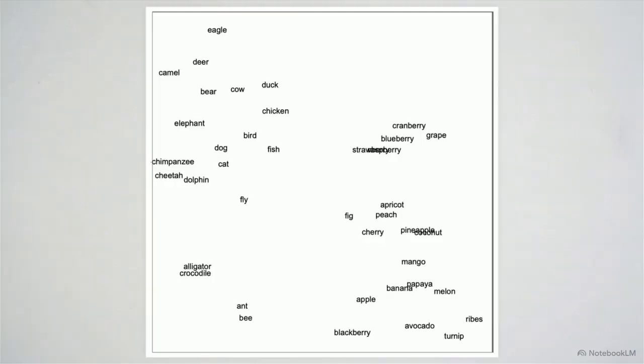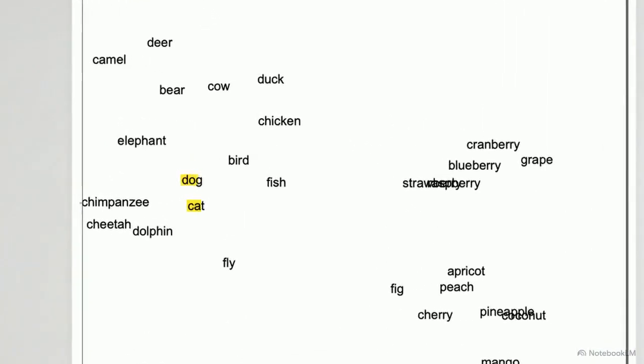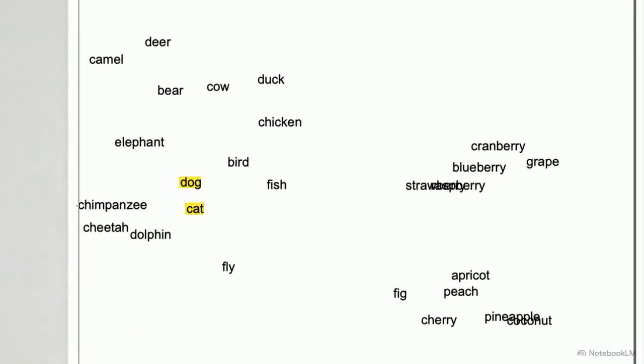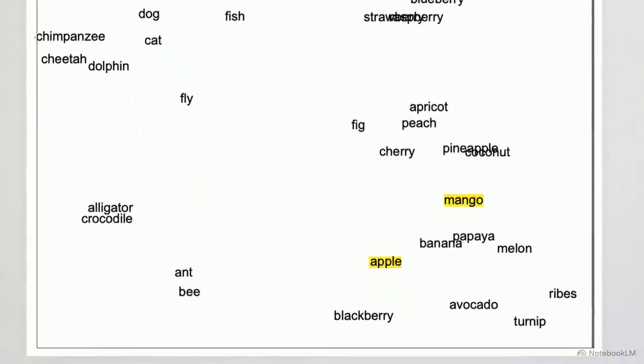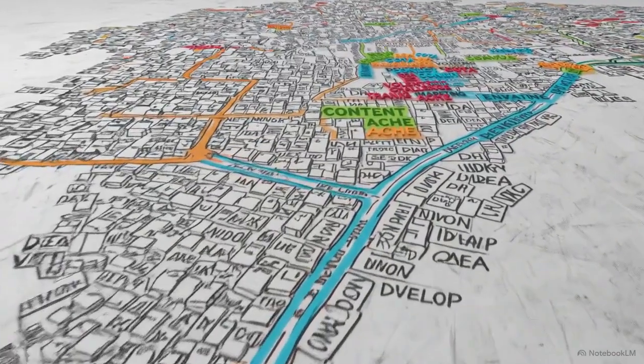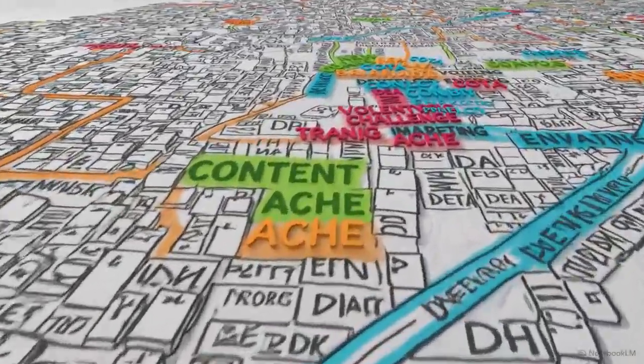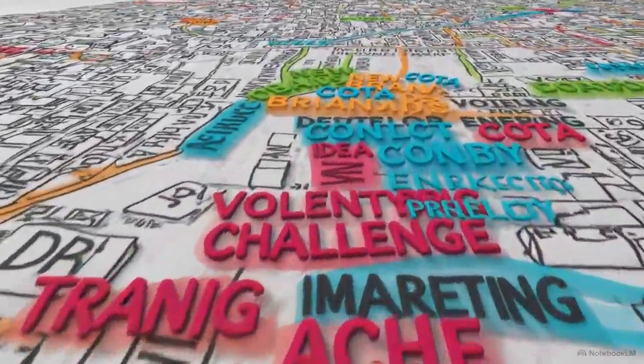This scatter plot shows how the machine organizes language. It groups words from similar contexts together. Notice the clusters. Animals like dog and cat are mapped in one neighborhood, while fruit like apple and mango are kept distant on the right. This vast map of meaning allows a computer to navigate the nuances of human vocabulary without needing a brain.